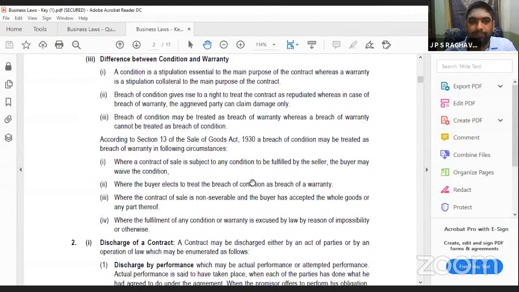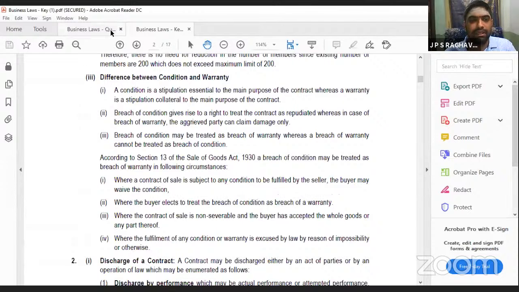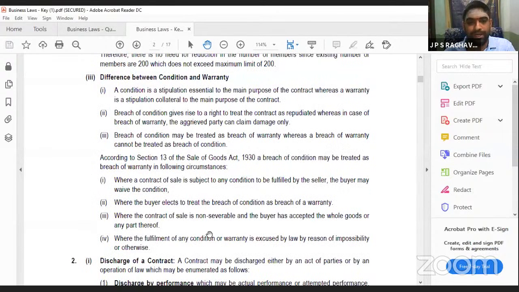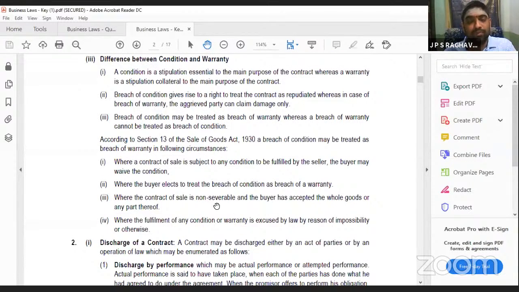If you have written the differences part, then you allot yourself 2 marks. And if you have written all the 4 points also, you will allot another 2 marks. If you have written only half of this, 2 marks for that. And only if you have written these points, only 2 marks. But you will get a question. Sir, I have written only 3 points here. These I have written and these only 3 points. How much should I be allotted?